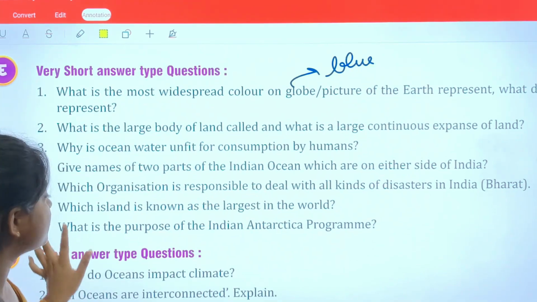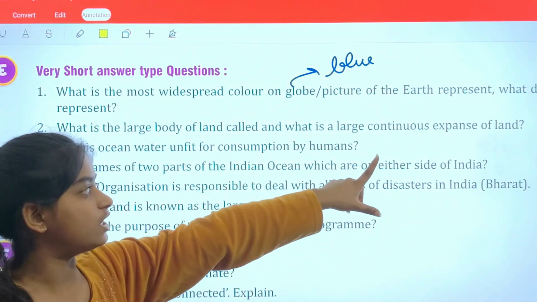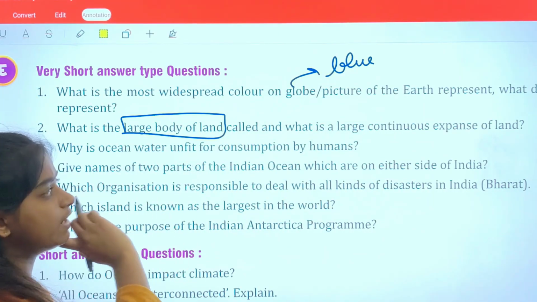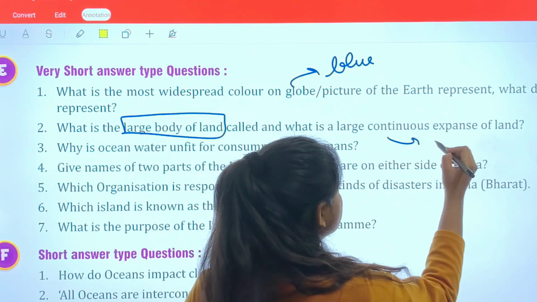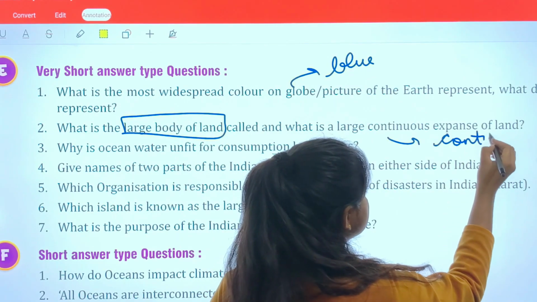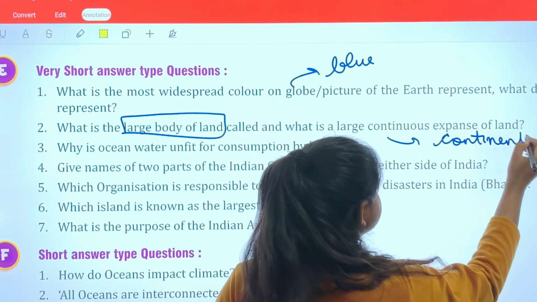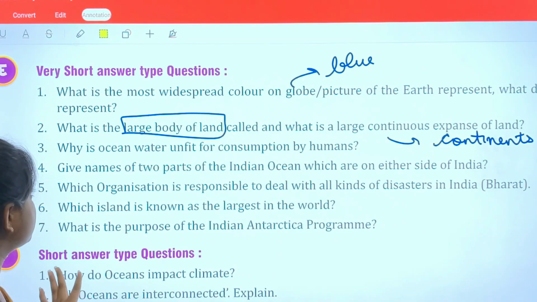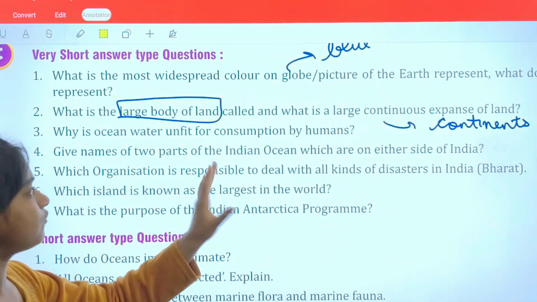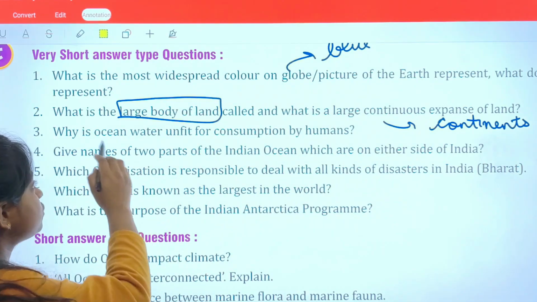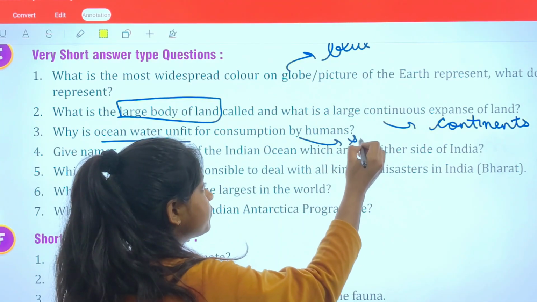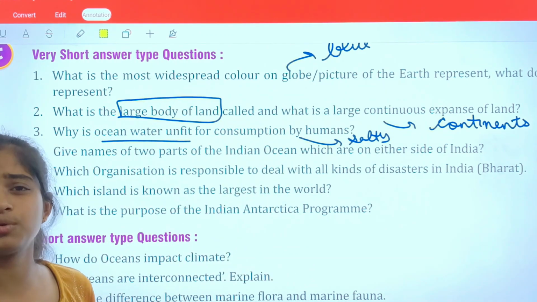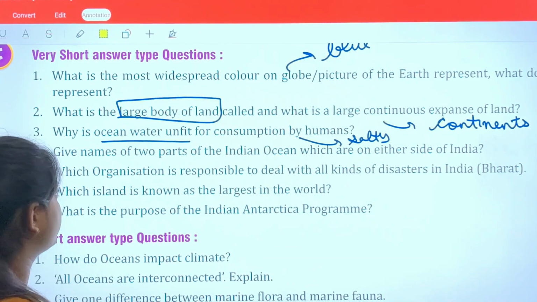Okay, what is the largest body of land called? This is definitely continents, because the land mass is continents. And if it is small land, they are considered to be islands. Why is ocean water unfit for consumption by humans? Because ocean water is salty, which mostly contains sodium chloride, which dehydrates the human body.